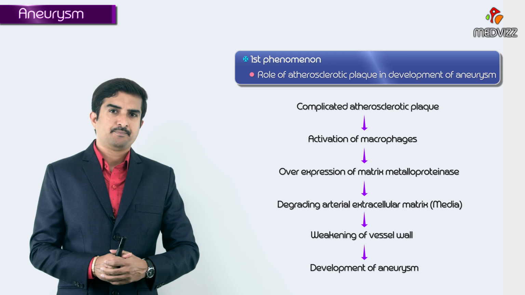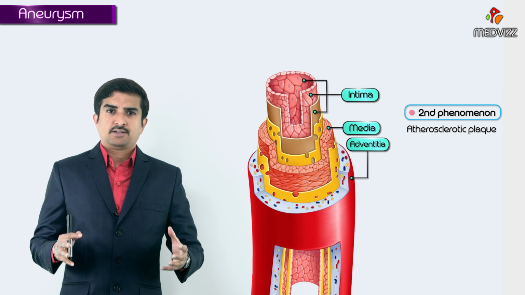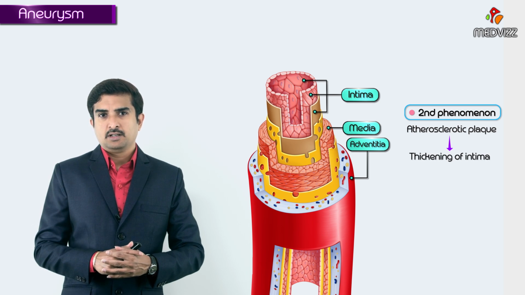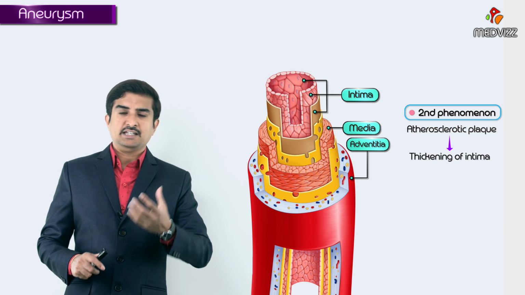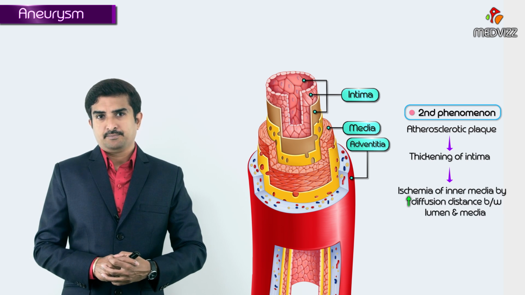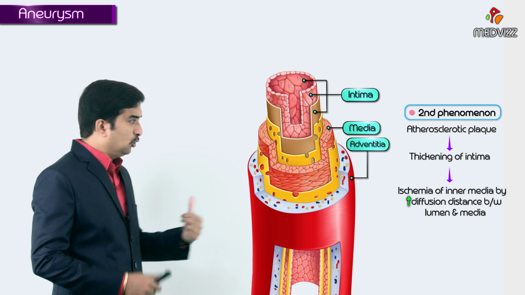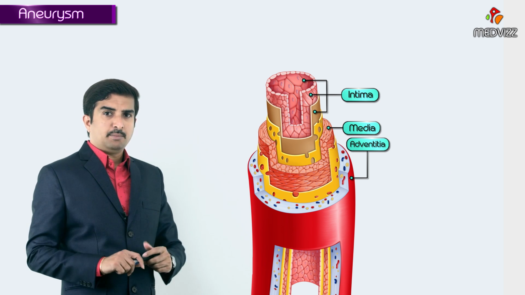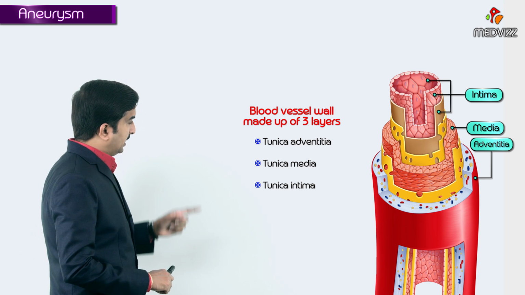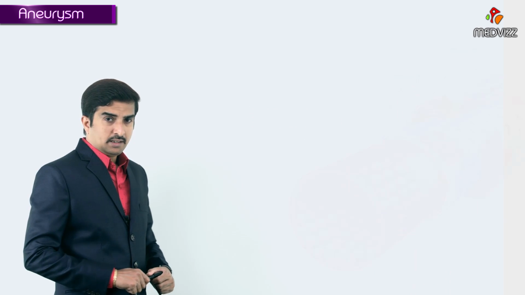That is one phenomenon. Another phenomenon is that in the atherosclerotic plaques, generally there will be a thickening of the intima. So, whenever there is a thickening of the intima, that can lead to ischemia of the inner media by increasing the diffusion distance from the lumen, right? Generally, remember that we have three layers of the vessel wall, right? One is the adventitia, second one is the media, third one is the intima.